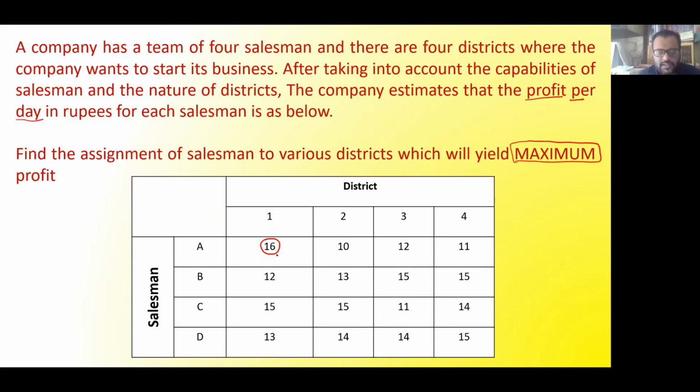What I mean, look at the screen. Once we have selected the maximum number 16, we subtract each entry from it. So I will do 16 minus 16. Here it will be 16 minus 10, here 16 minus 12, here 16 minus 11, here 16 minus 12, 16 minus 13, 16 minus 15, 16 minus 15, 16 minus 16, and the same for the remaining entries.